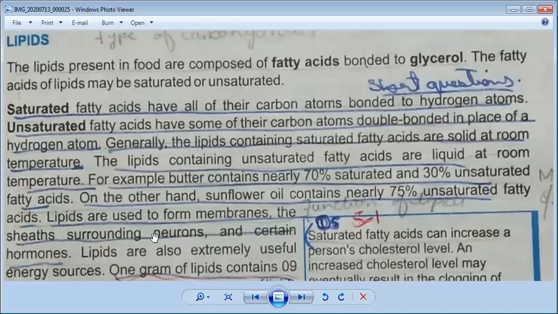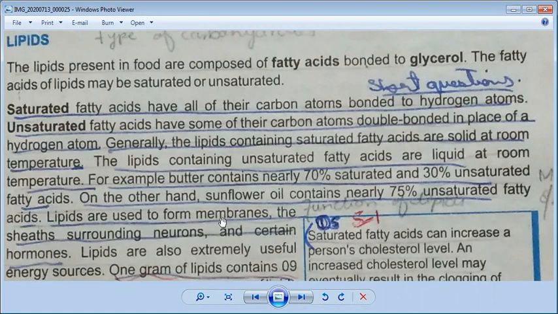The axons, which help the neurons take messages from the spinal cord to the relevant organ, are covered by a sheet. Sheet means a covering. So the sheet surrounding neurons, the covering made around the neurons, is also made of lipids. Now I am telling you how these foods are very important for us. Why are they important? Because lipids are used to form membranes.